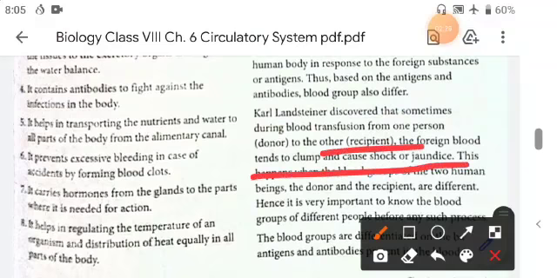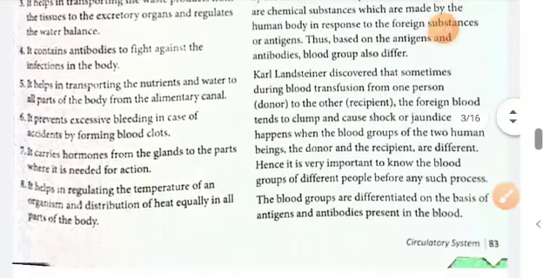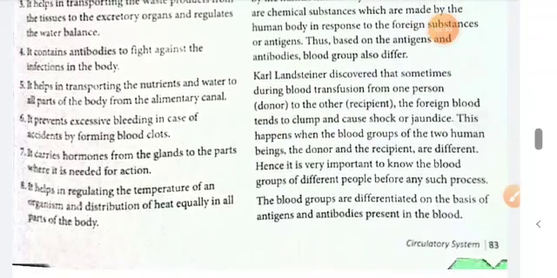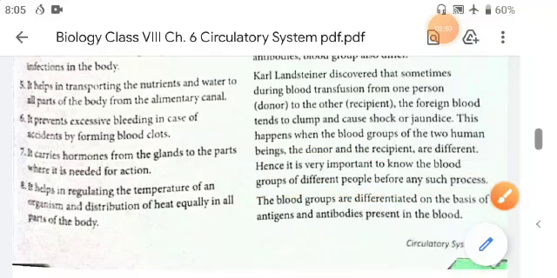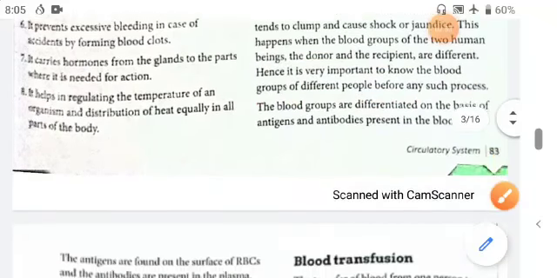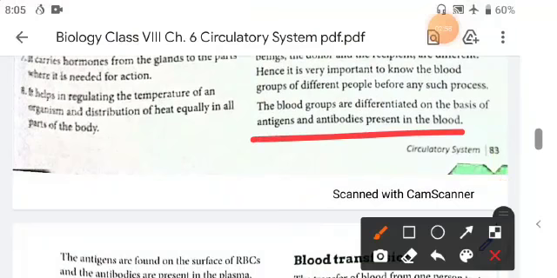Okay, this happens when the blood groups of the two humans, the donor and the recipient, are different. So it is very important to know the blood group of different people before any such process, and we have to check it. The blood groups are differentiated on the basis of antigens and antibodies present in their body.